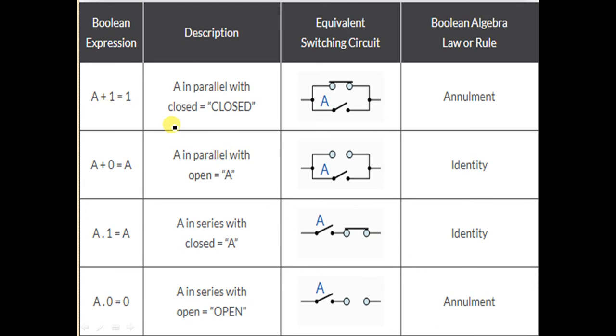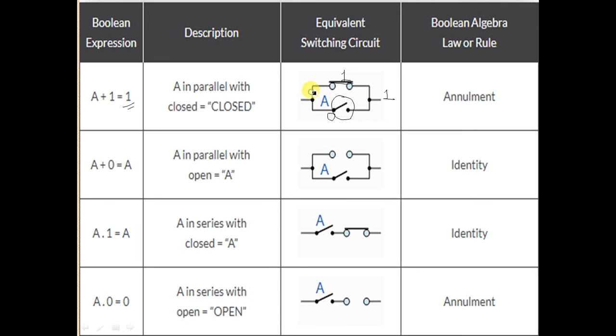How does all this come to the result, as A plus 1 is 1? Why is this 1? Because in your circuit implementation, if you take A as a switch in parallel with a switch which is always 1, then whatever input A has, if A is 0 at time t1, meaning this switch is open, then output will be 1, because the logic 1 is already permanent.